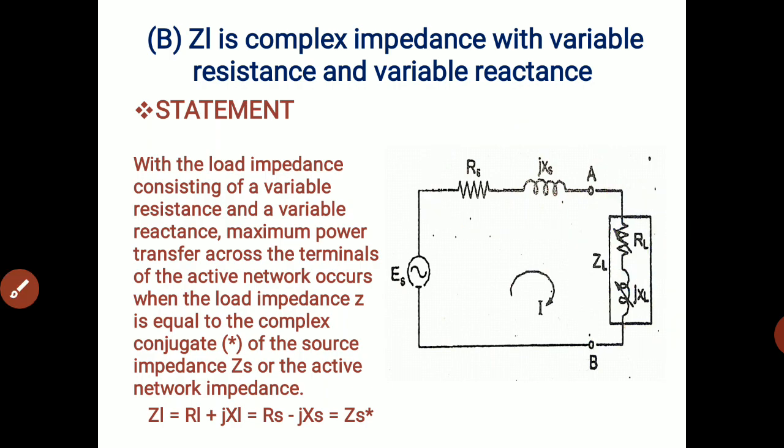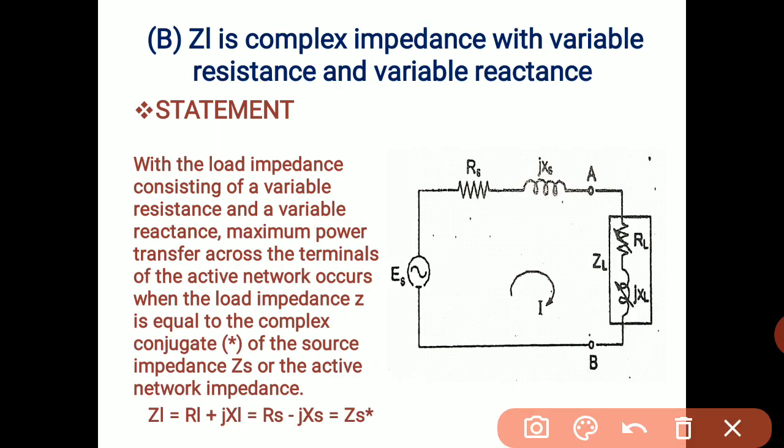and variable reactance, the maximum power transfer across the terminals of the active network occurs when the load impedance ZL is equal to the complex conjugate of the source impedance ZS, or the active network impedance. If such a figure is given, what is the value of ZL? ZL equals RL plus JXL, or we can write the complex conjugate of the source impedance ZS.